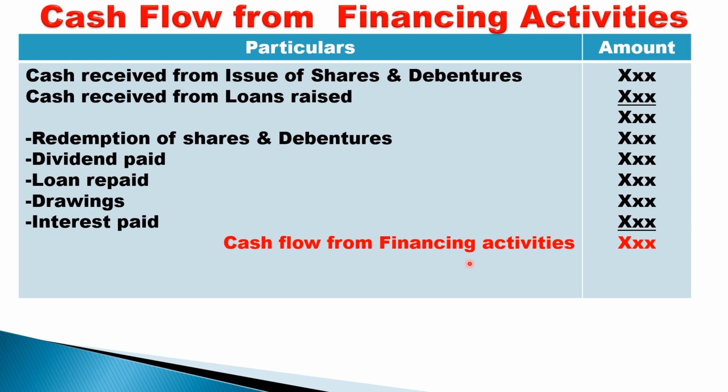So remember students, cash flow from operating plus cash flow from investing plus cash flow from financing plus opening cash. All four if you add, the resulting answer should be the closing cash given in the question. So students, in the next class we will solve a few problems on the cash flow statement. Thank you.